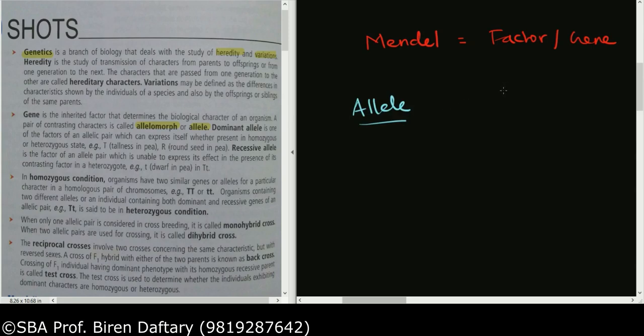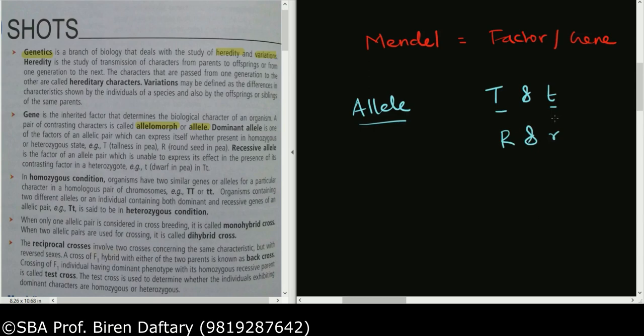For example, if I say that the gene is T, then the gene T will have two forms, capital T and small t. These are the two alleles of gene T. Or if I say R gene has two forms, capital R and small r. So alleles are two or more, because you know we are going to study multiple alleles. So two or more forms of the same gene are called as alleles.